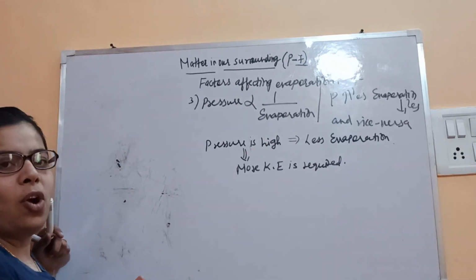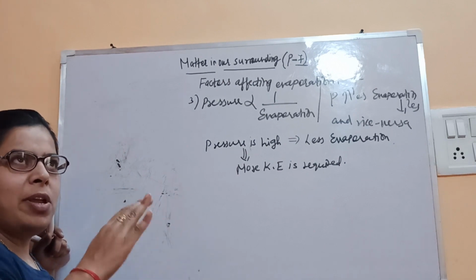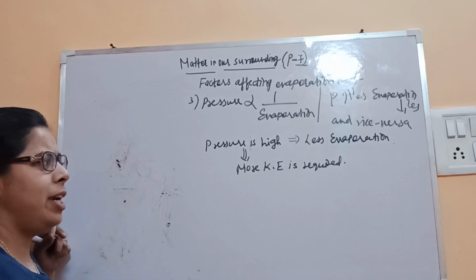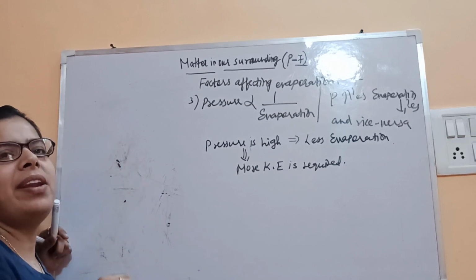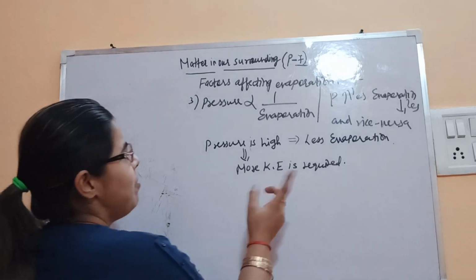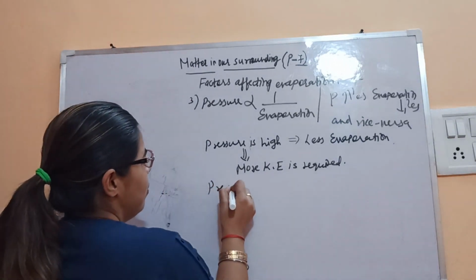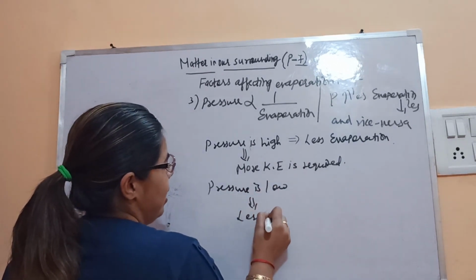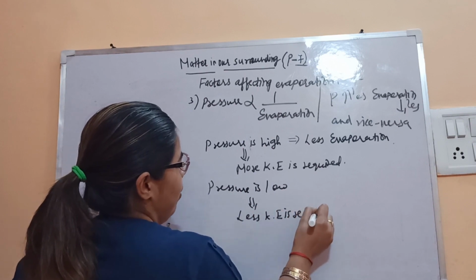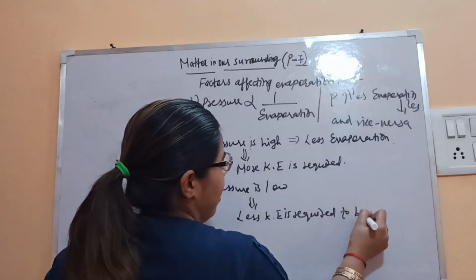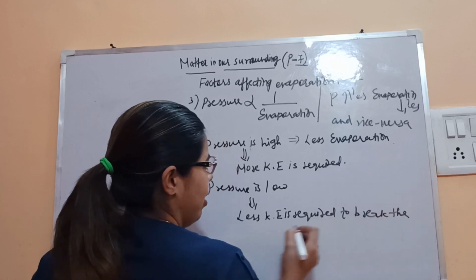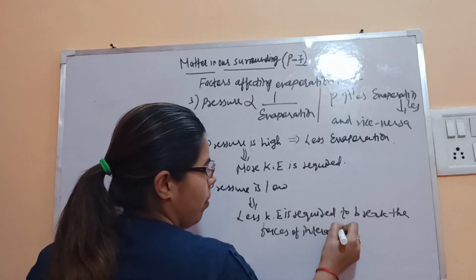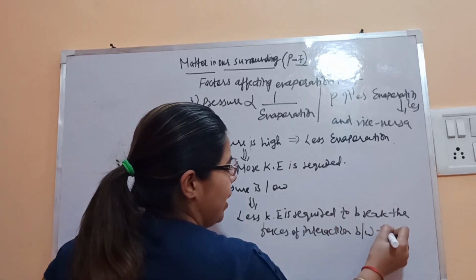And if we take the opposite of this, that is the pressure is low. The pressure is low means what? The particles are not closer to each other, they are far from each other. It means less kinetic energy is required to break the interaction between the two particles. So in that case, evaporation will be more. So pressure is low, so less KE is required to break the forces of interaction between the two particles.